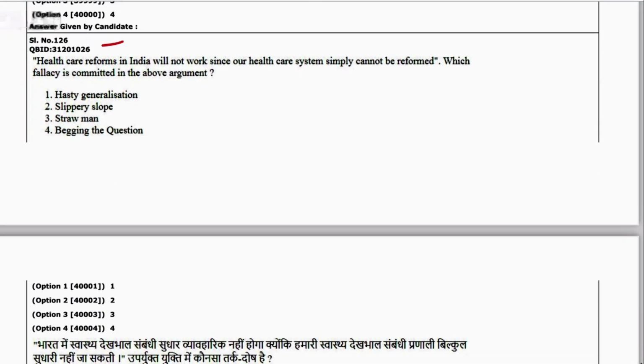Next 26. Healthcare reforms in India will not work since our healthcare system simply cannot be reformed. Which fallacy is committed in the above argument? This is begging the question. 4 is the answer.